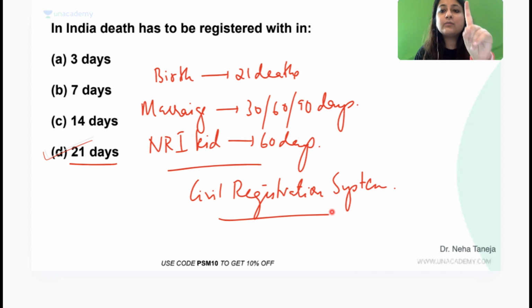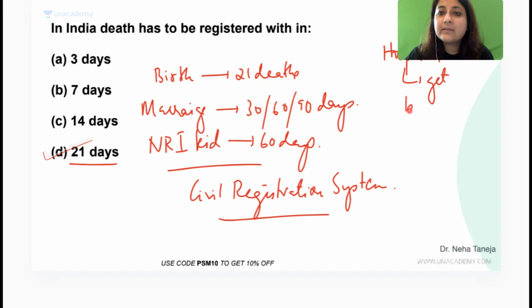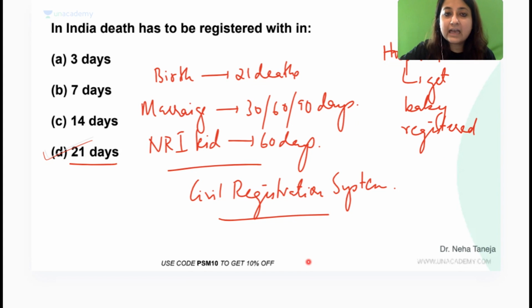Ek aur question which is expected in your examination: suppose a baby is born in a hospital today, whose responsibility is it to get the baby registered? Is it the parents or is it the hospitals? Very good. It is the hospitals to get the baby registered. Bhulna nahi. First question done with so many revisions. This is how we'll be conducting the classes.